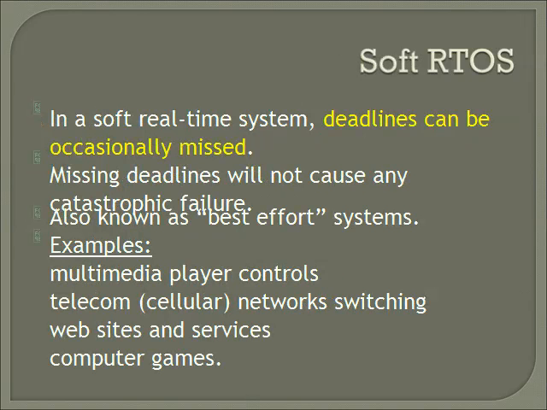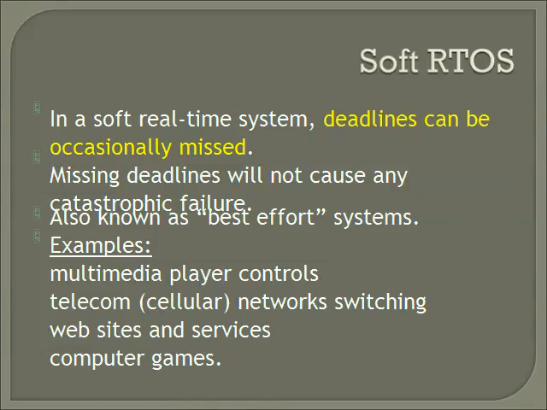Now next is the soft real-time operating system. In a soft real-time operating system, meeting the deadline is not compulsory every time, for every task, but the process for every task should get processed and give the result.